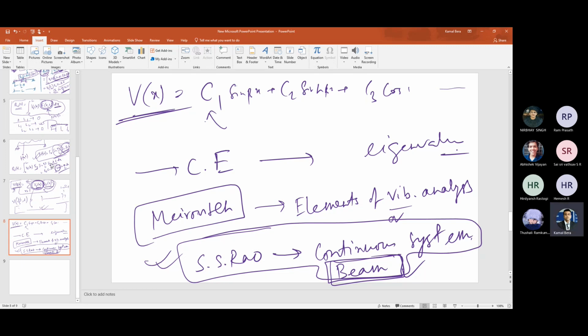So basically, what I have discussed for the continuous system, the major learning is how to derive the equation of motion. That is one learning. What is the eigenvalue problem and how to incorporate the boundary conditions appropriately to get the natural frequencies and the mode shapes. And what is the concept of modal analysis? That is the basic idea. And believe me, even in master's, MTech also, people do not know this much in a proper manner. So if your concept is absolutely clear, it's more than good enough for you.